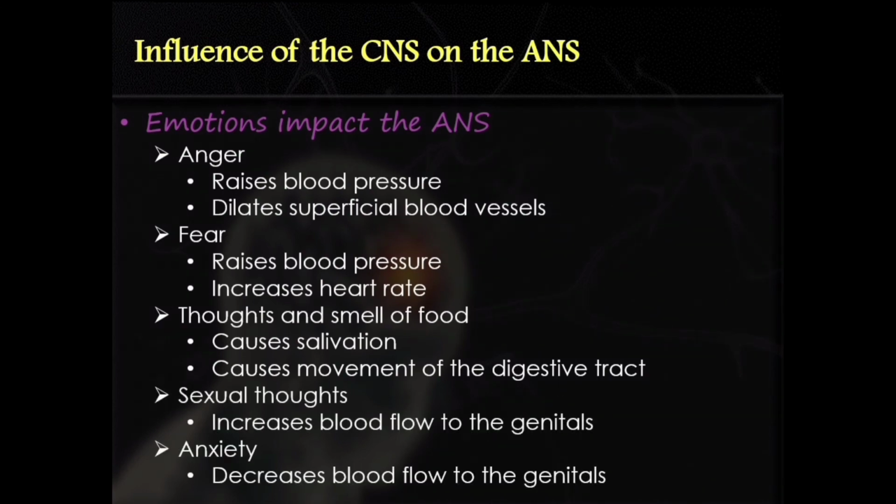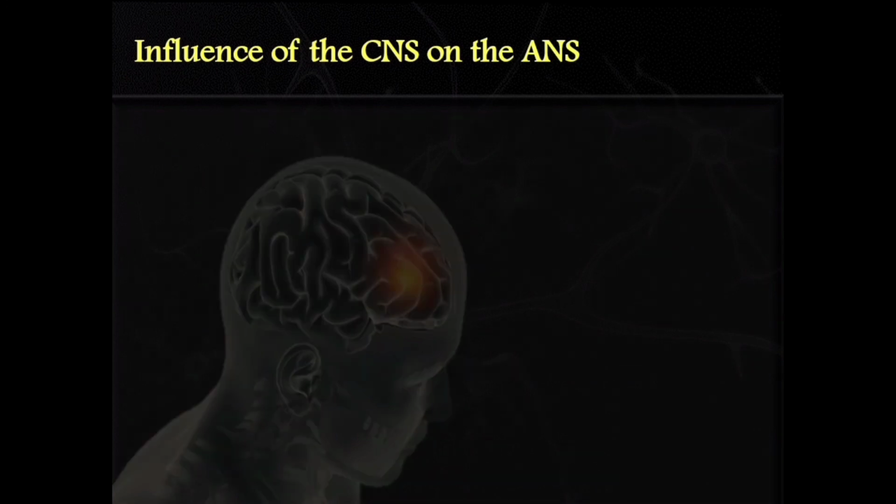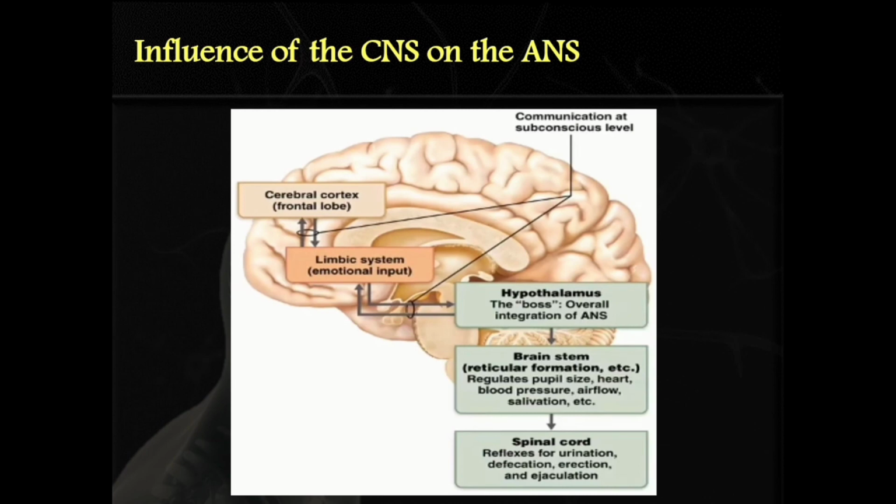Sexual thoughts, thinking about sex, or images can increase blood flow to the genitals. And anxiety, or thinking about things that are negative, can cause the opposite effects. These connections between the cerebral cortex and autonomic nervous system reflexes are via the limbic system and its impact on the hypothalamus. So let us summarize.